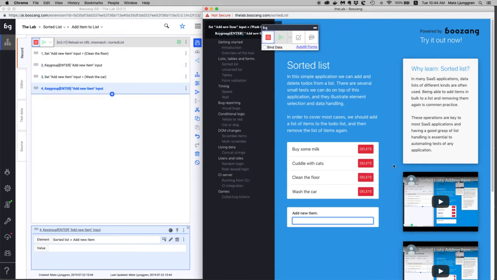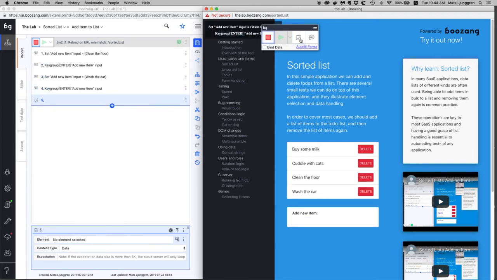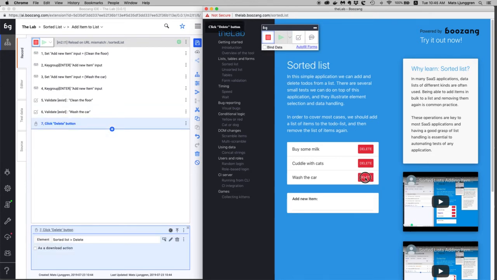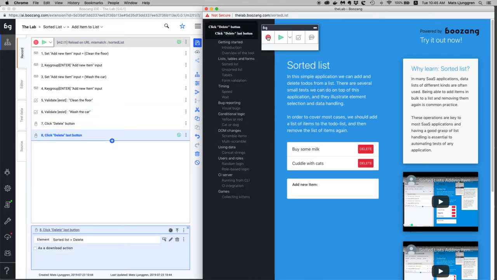And then we are going to create a validation that these things have been added. So I'm just going to create a validation on clean the floor. So I'll hit this little validate here. It's going to create an assert equals for this thing, wash the car. And then I'm going to go ahead and delete them again. So now we should have a test case that does exactly this: it adds the items, tests that the items have been added, and then deletes them again. So it's a cleanup condition.